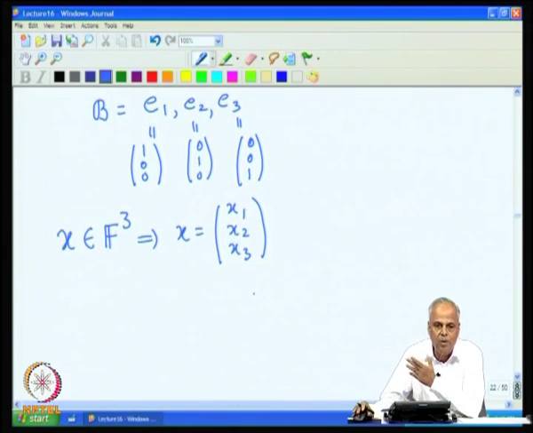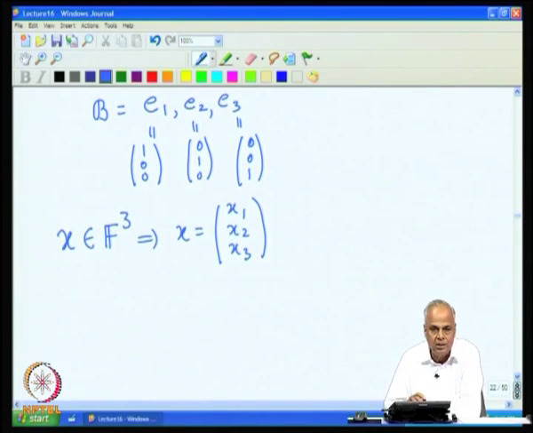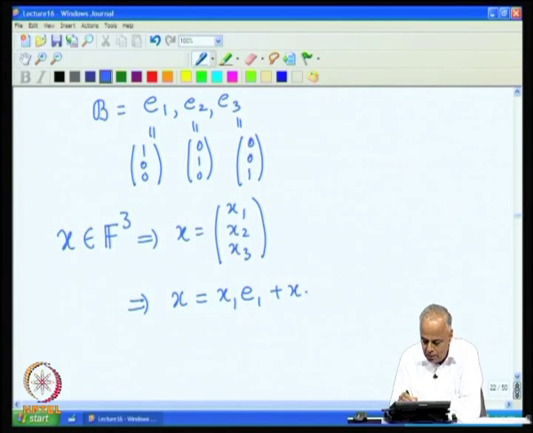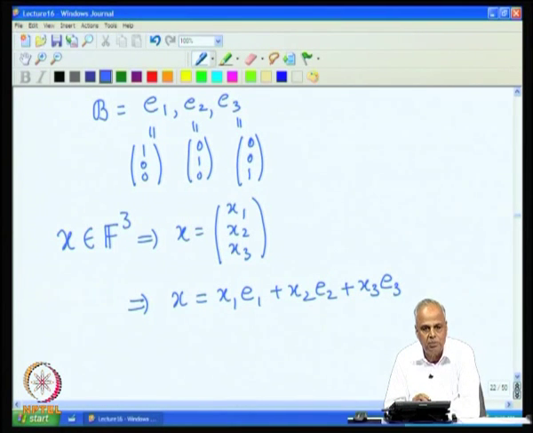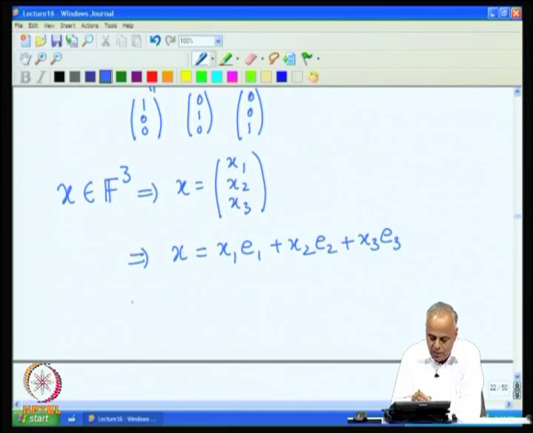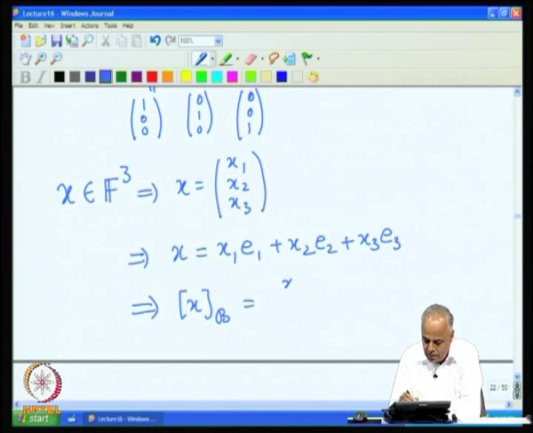Now, how does this encoding take place? Through a basis. We must express this vector x as a linear combination of the basis vectors. We have here x = x1 E1 + x2 E2 + x3 E3. The first component of x with respect to this basis is x1, the second component is x2 and the third component is x3, and therefore, the encoding is just this. This is the standard encoding.